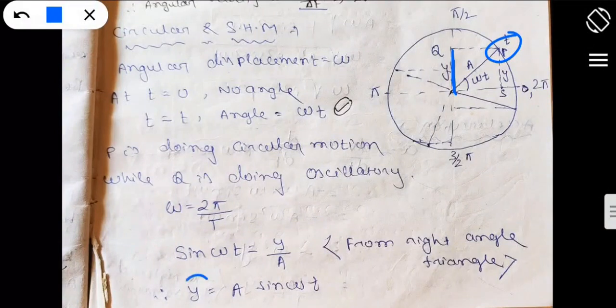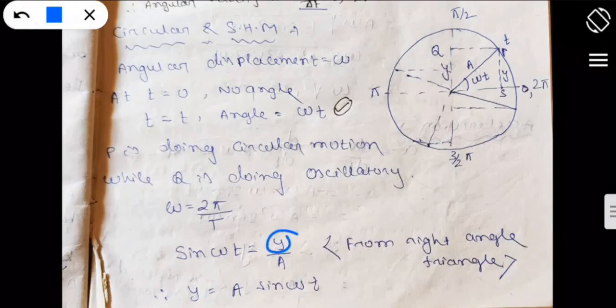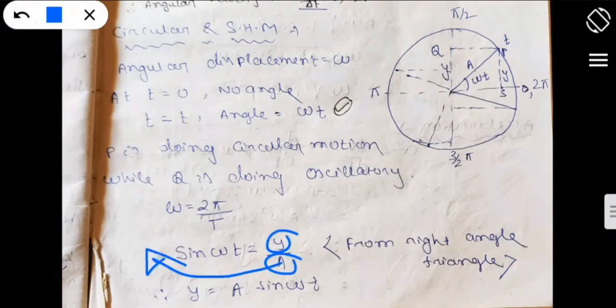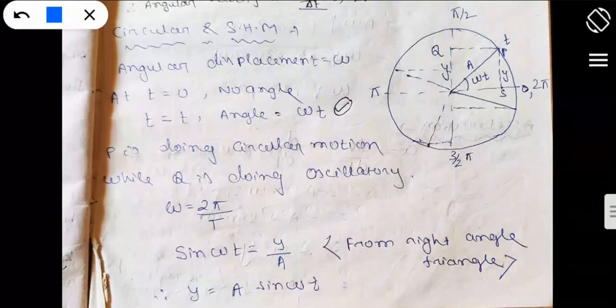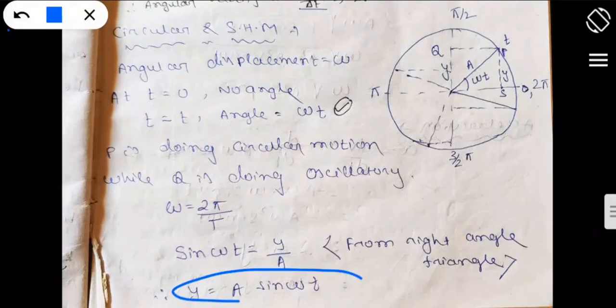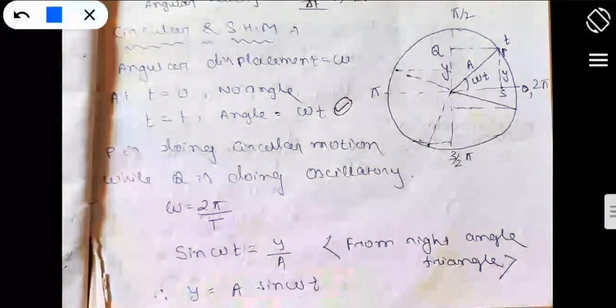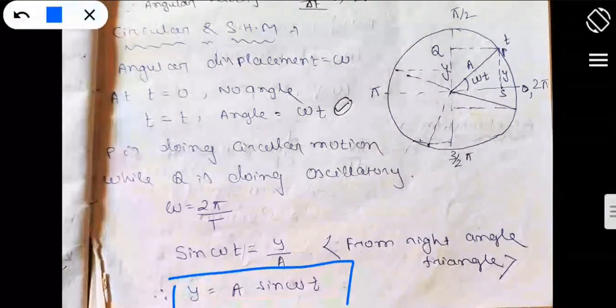So for the oscillatory displacement y, the formula is y equals a multiplied with sin omega t. So the formula is a sin omega t. Okay, y equal to a sin omega t. This is a very important formula for simple harmonic motion, and we are going to read it in the second year also, while we study the chapter alternating current.